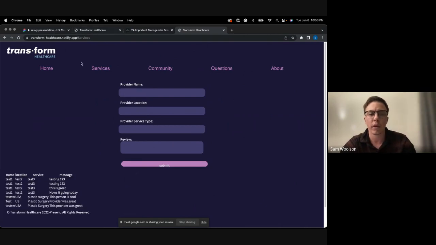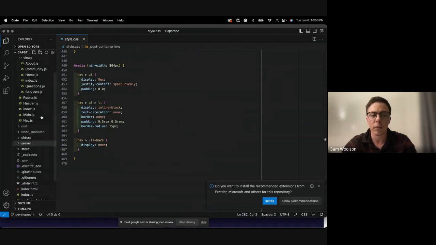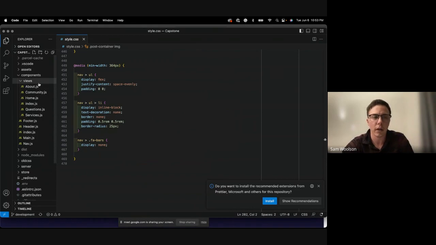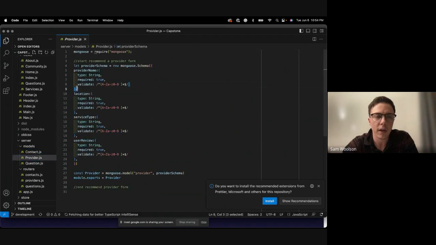So whenever I go over to my code, I'll show you how I created this custom API. I had 3 in total for the custom forms, but I stuck with 1 to make sure that it was functioning. So in my server folders, in my models and routers, I have a provider form built out. This validate allows users to type in any alphabetical case, lowercase, uppercase, as well as numbers. If this wasn't existing, then it would kick back a validation error or code 500, which I hit a lot of the times, and I was thankfully able to get that corrected with the help of my TAs.